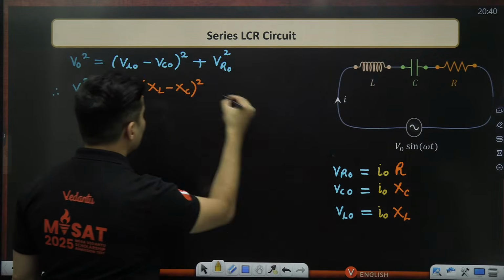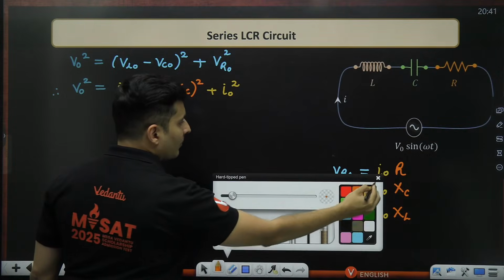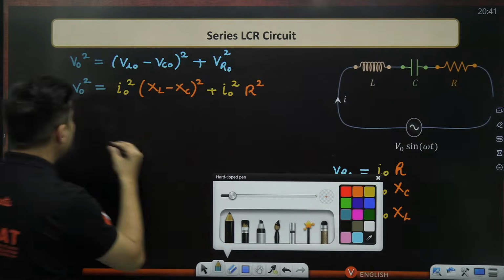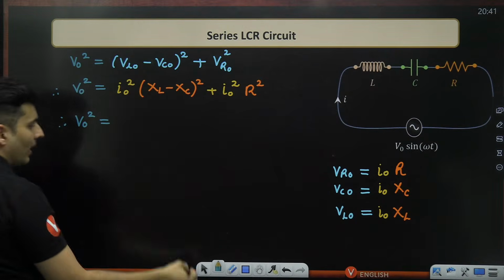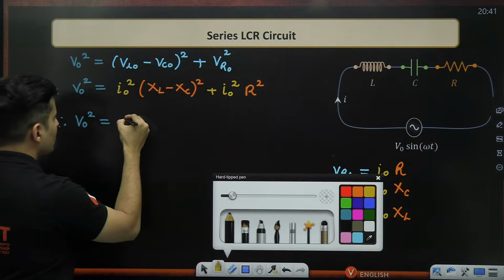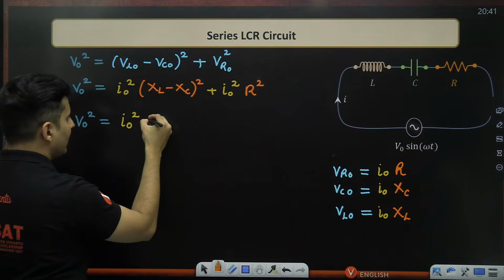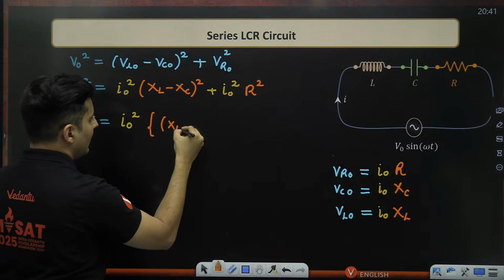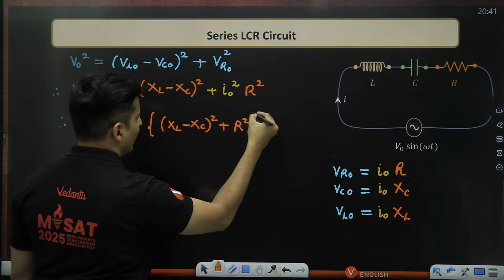And over here also, I'm just going to have I naught square, and I'm going to have R square. I can definitely take I naught square as a common entity. So this will come outside, and then inside the brackets, I will have XL minus XC whole square plus R square.